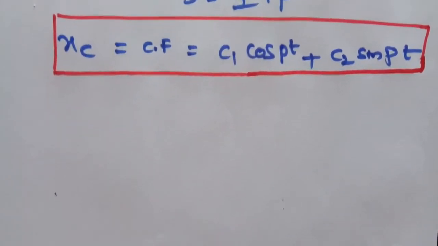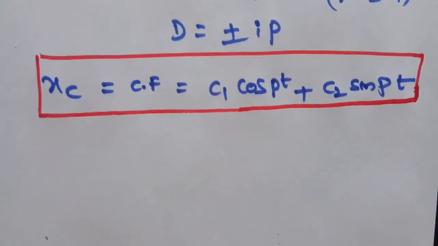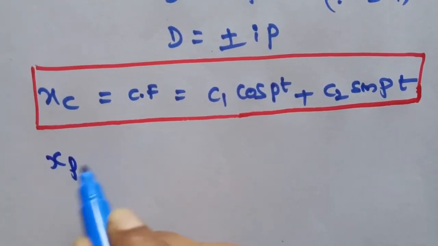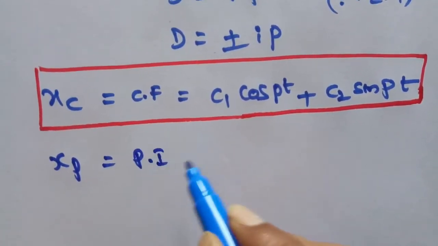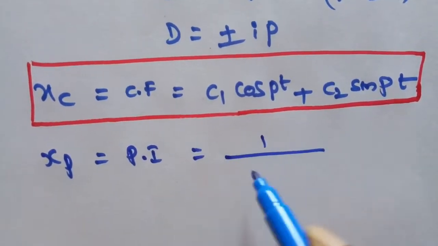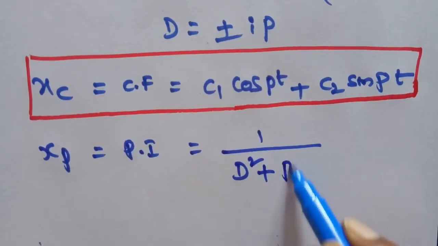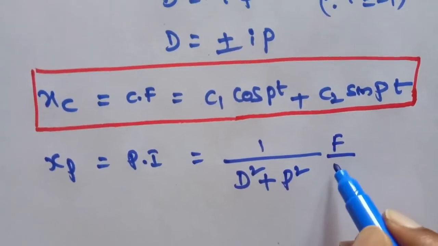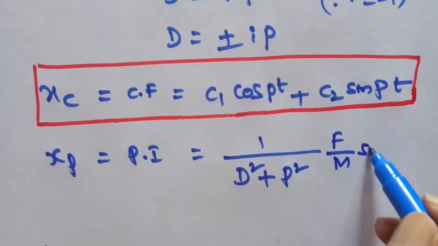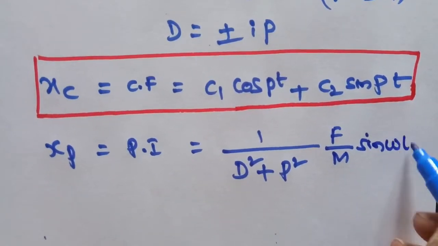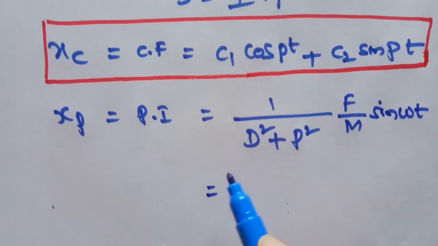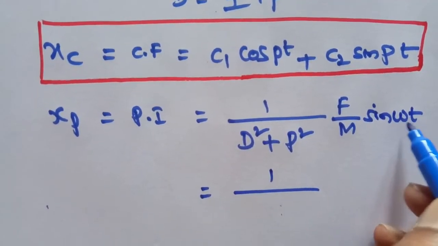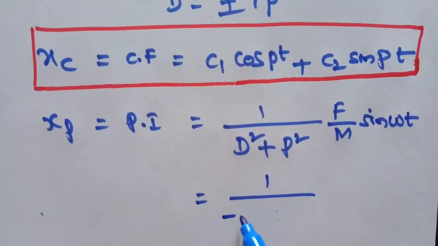Therefore, the particular integral x suffix p is equal to 1 by D square plus p square into F by m into sin omega t. Now put D square equal to minus omega square.